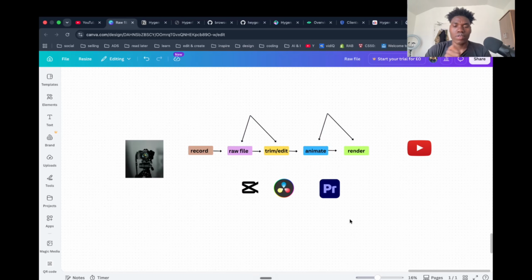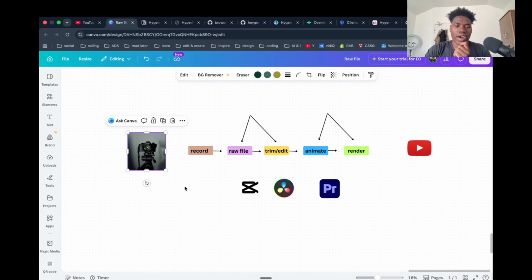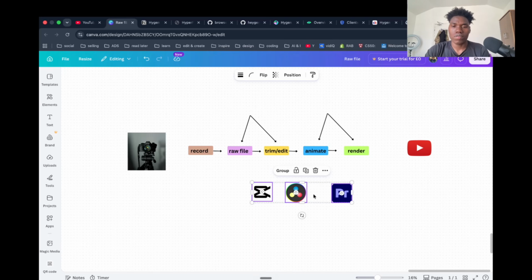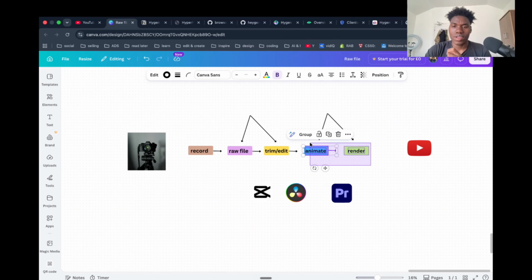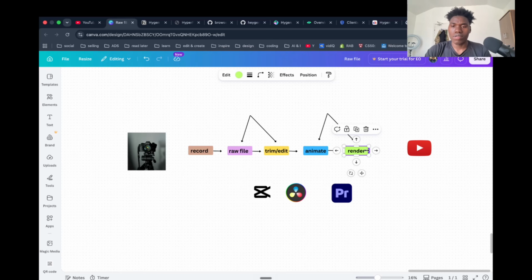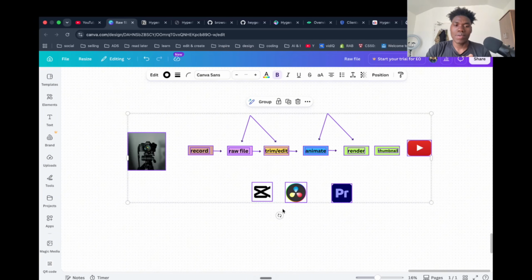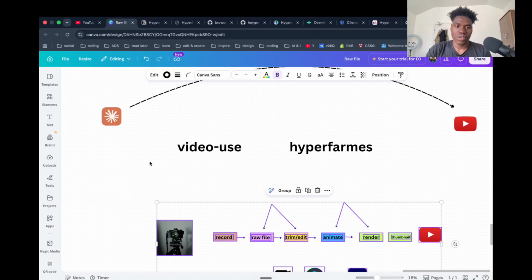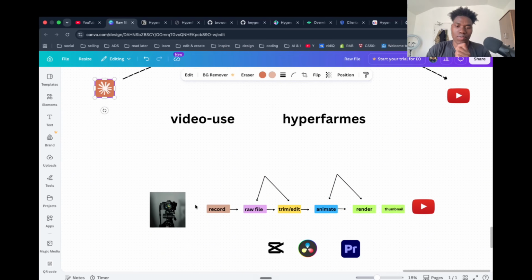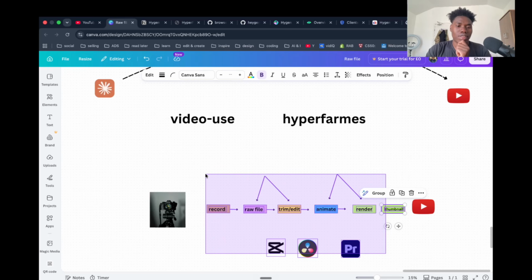So this is what my workflow used to look like. I record a video and I upload that raw file into CapCut or DaVinci Resolve to cut the long pauses, and then I animate and render the video and upload that video to YouTube. And also before that, I need to create a thumbnail. This workflow used to take maybe even a day, sometimes 2 days to just finish one video. But with Claude, I can bypass all of this workflow, just sit in a Claude session, ask it to create a video, edit the video, animate and render the video, and even create the thumbnail and upload it to YouTube. Bypass and escape all this tedious workflow.